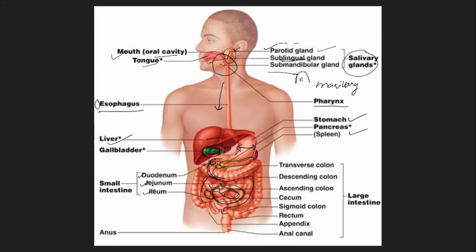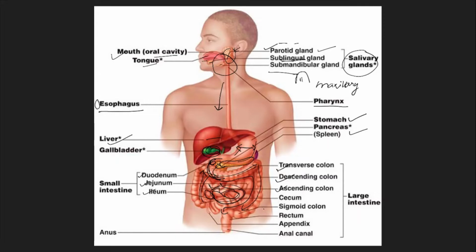Large intestine is wider, that's why the name is large intestine, it has a larger lumen. The large intestine has a region called the colon: the ascending colon, transverse colon, and the descending colon. So these are the 3 colons. This entire tubular, square-arranged region is the ascending colon, transverse colon, and the descending colon.